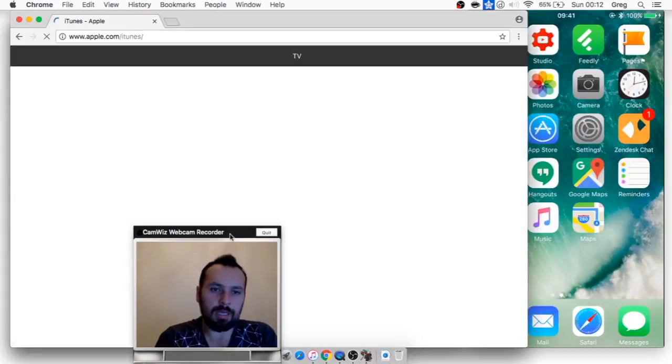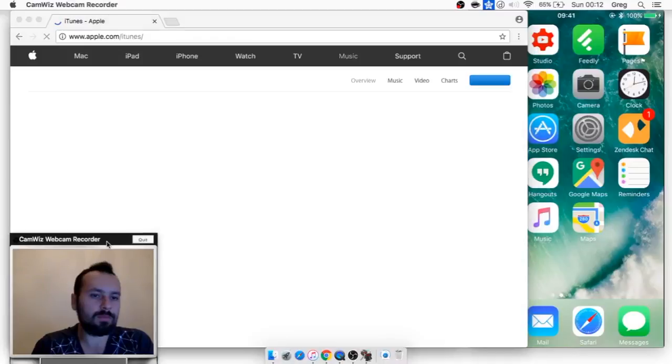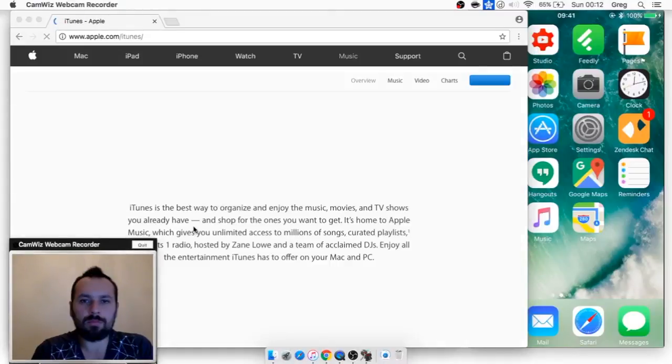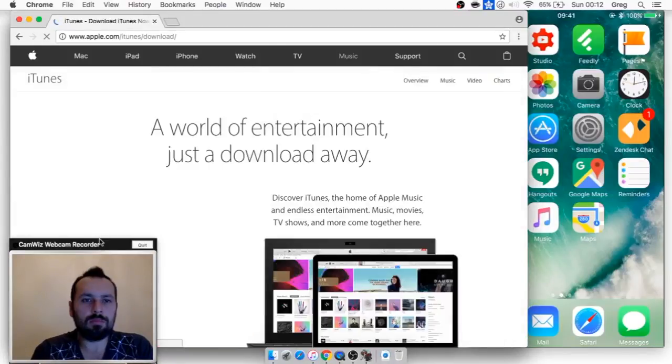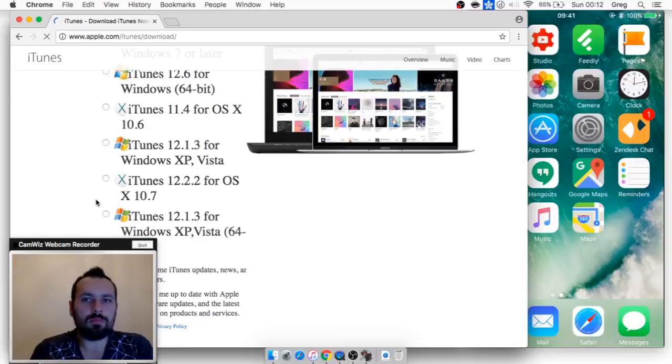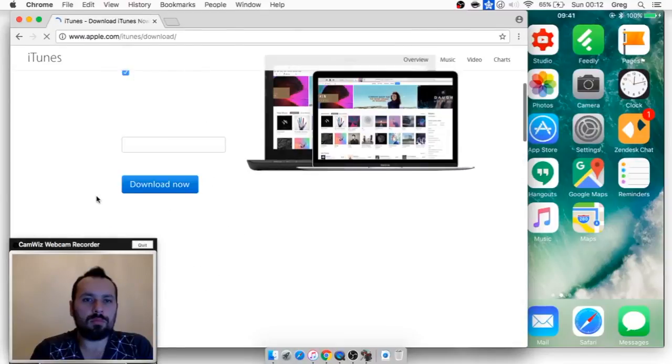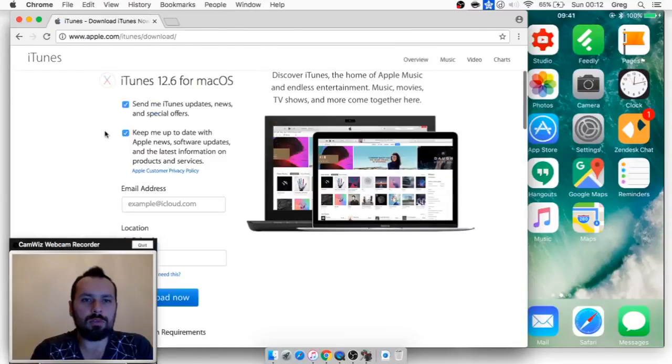Click iTunes. Click download. And just press download. I would uncheck those two boxes and then click download.